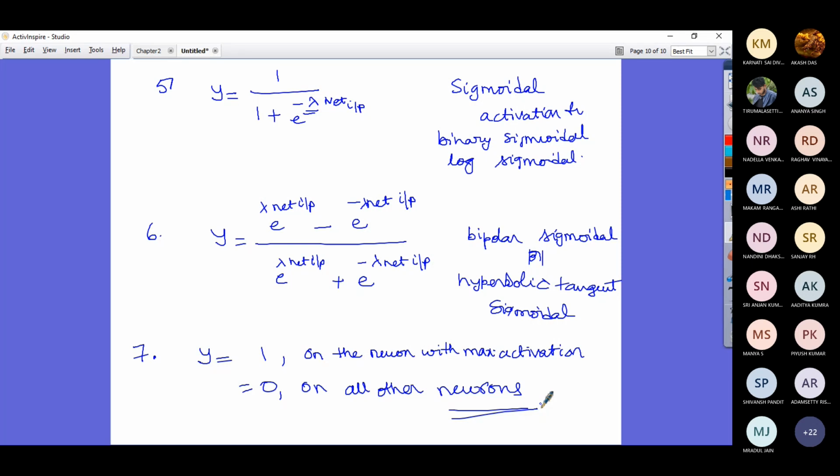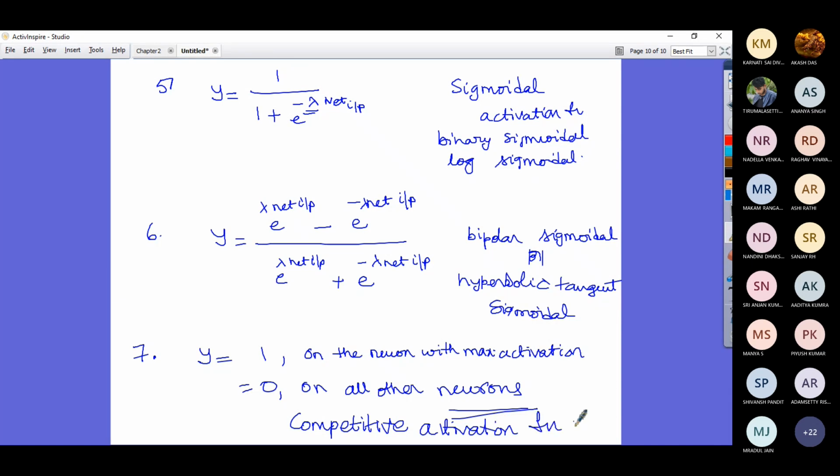The neuron having the maximum activation gets 1, and for all the remaining neurons the activation is 0. So this is called competitive activation function. Is that clear?